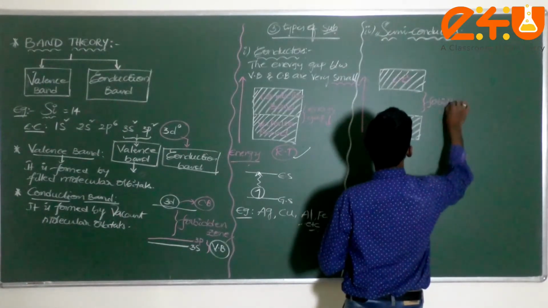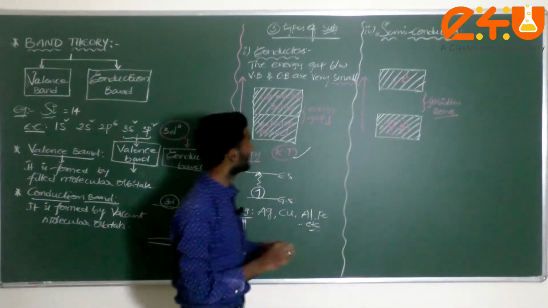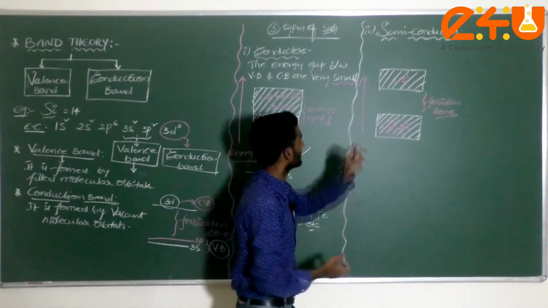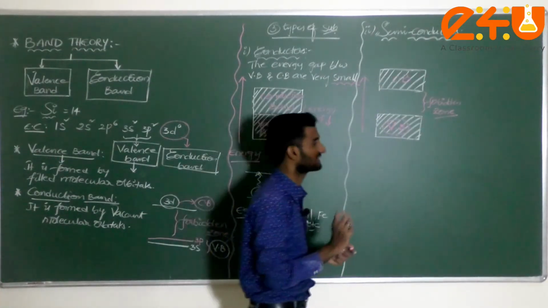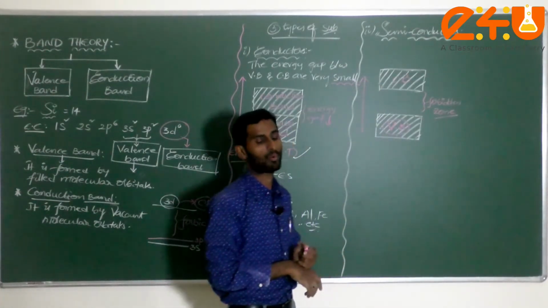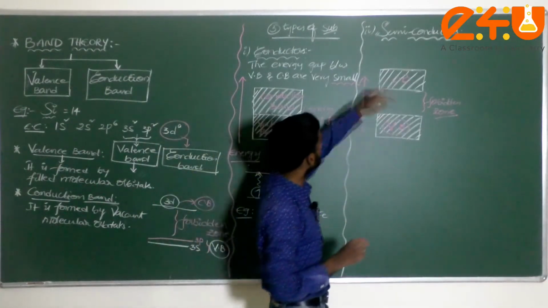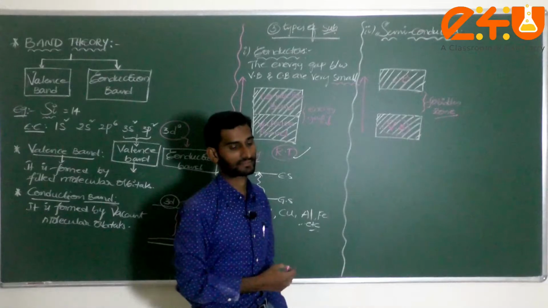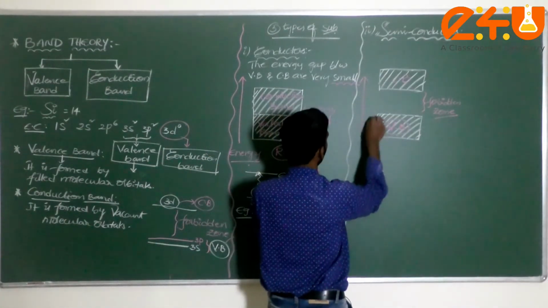This is called a forbidden zone. Now in this semiconductor, the energy gap between the valence band and the conduction band is somewhat more when compared to conductors. That's why it is called a semiconductor. Imagine the electron is present here.